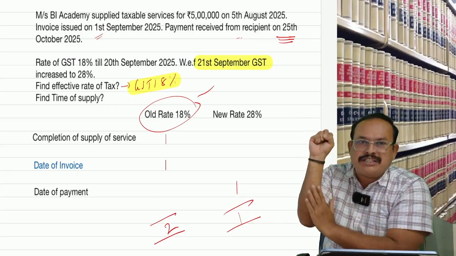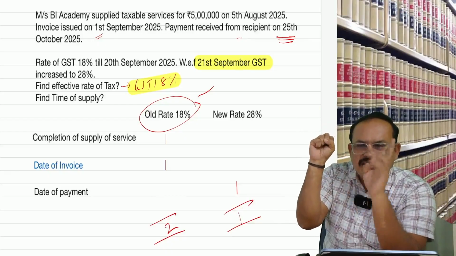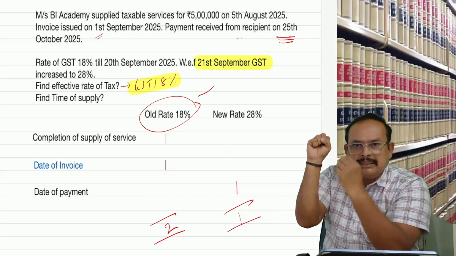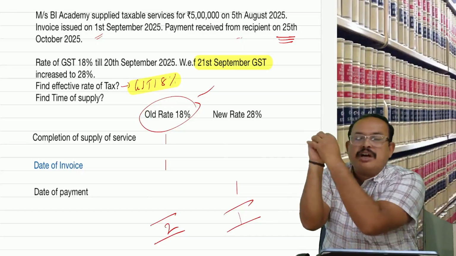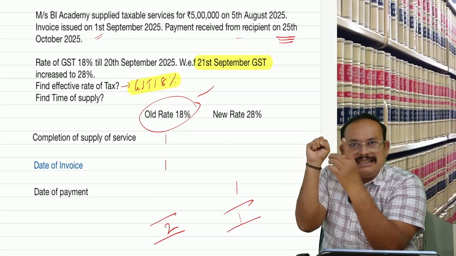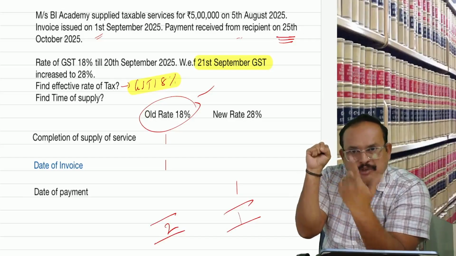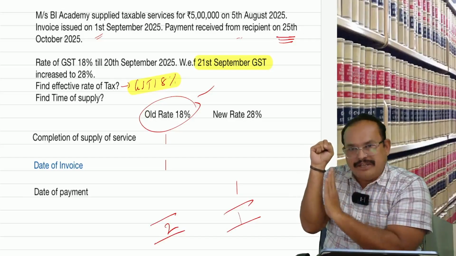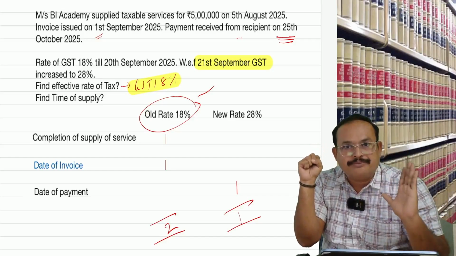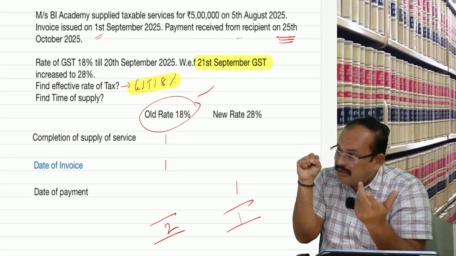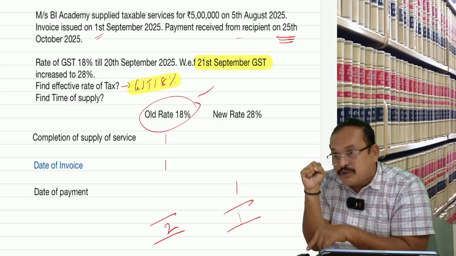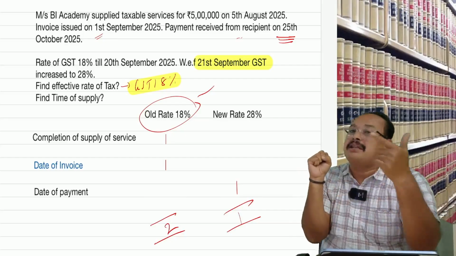Date of completion before change of rate of tax, or after change of rate of tax. Before change, after change. If the date of completion is before the change, and the date of invoice matches with it, then the date of invoice is the time of supply. If not, and the date of payment matches with the date of completion of supply of service, then the date of payment is the time of supply.